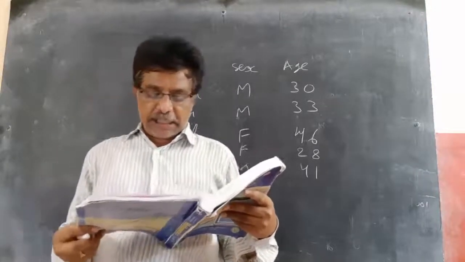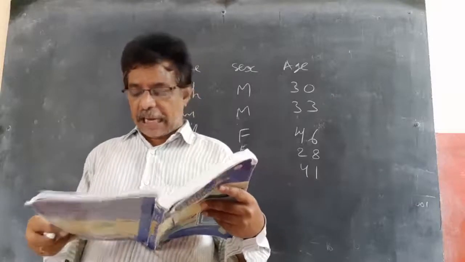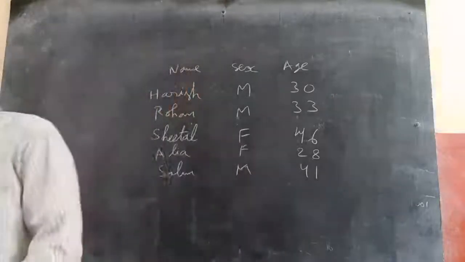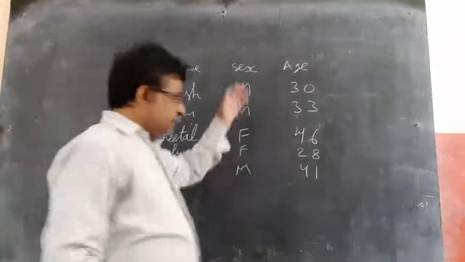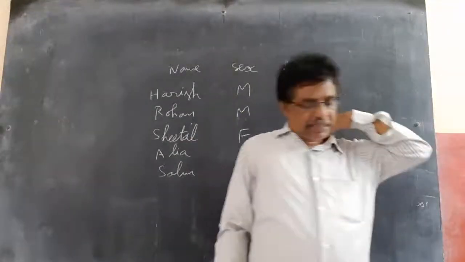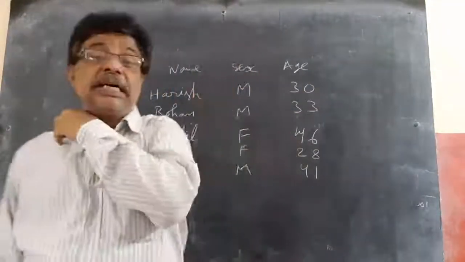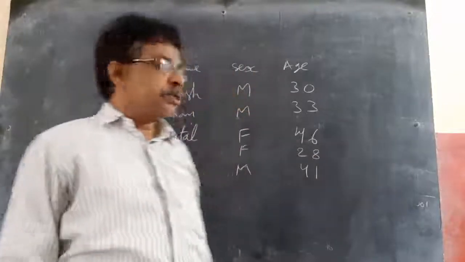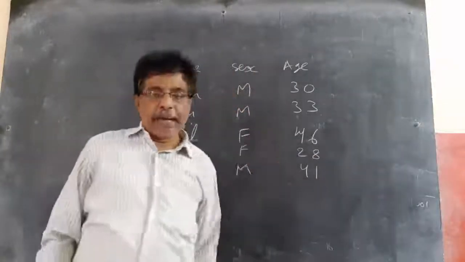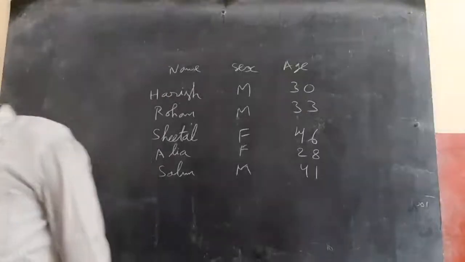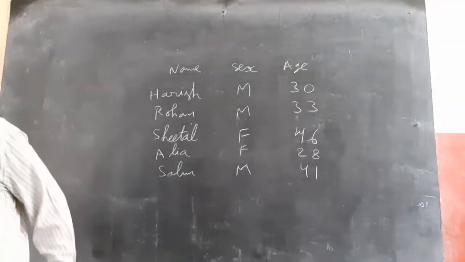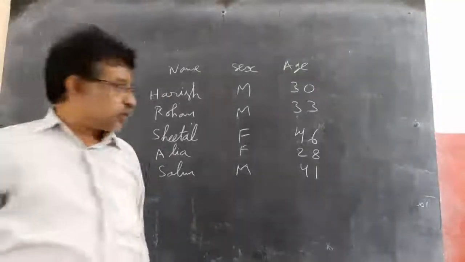Find the probability that the spokesperson will be either male or above 35 years. So, one person is going to be selected out of these 5 persons. Find the probability that that person is a male or above 35 years.